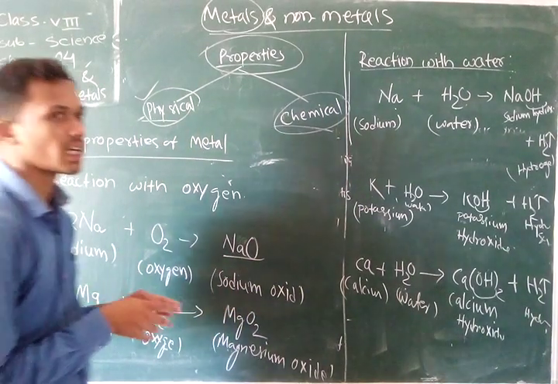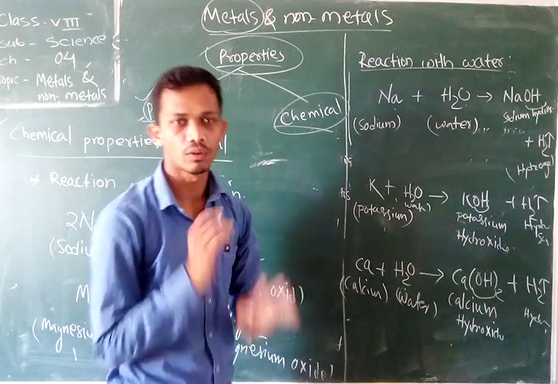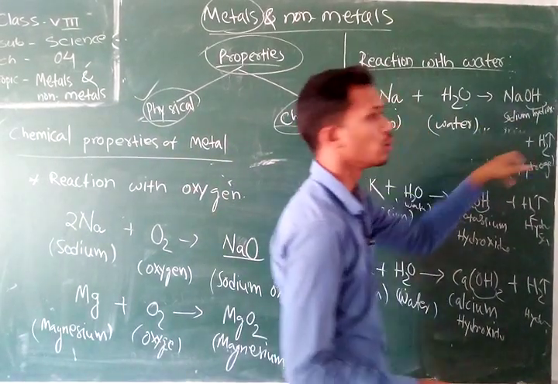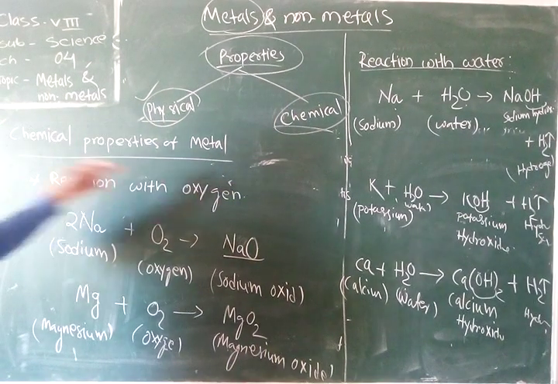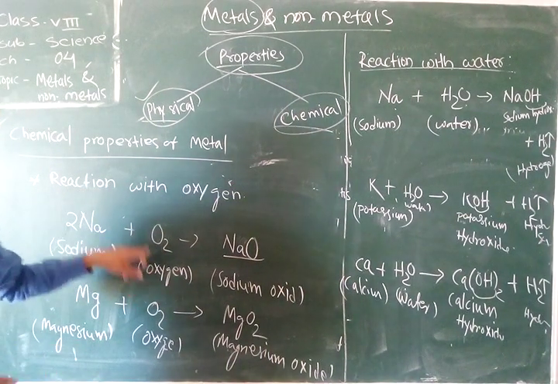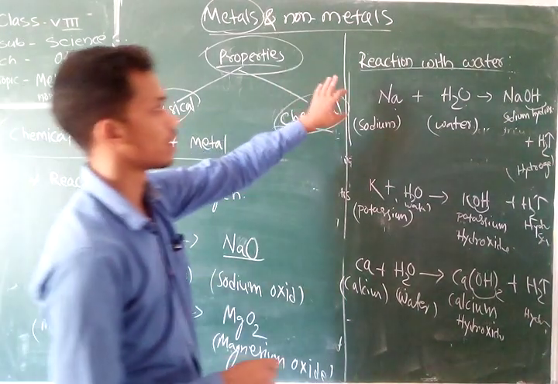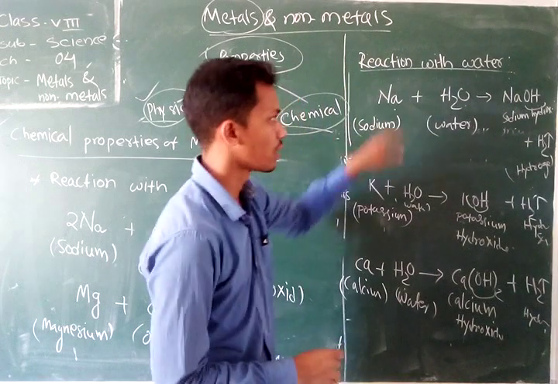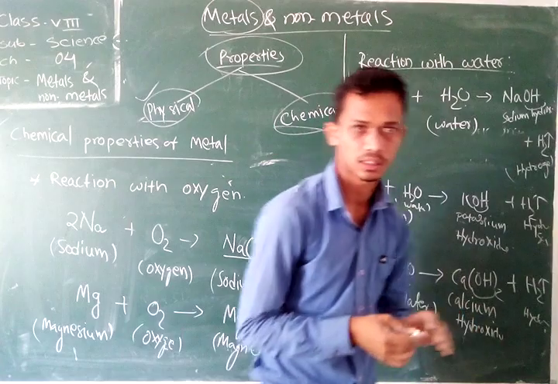So student, we conclude that whenever a metal reacts with water, it forms the respective hydroxide and produces hydrogen gas. You know that when a metal reacts with oxygen, it forms the respective metallic oxide. But when a metal reacts with water, it produces the respective metallic hydroxide and hydrogen gas.